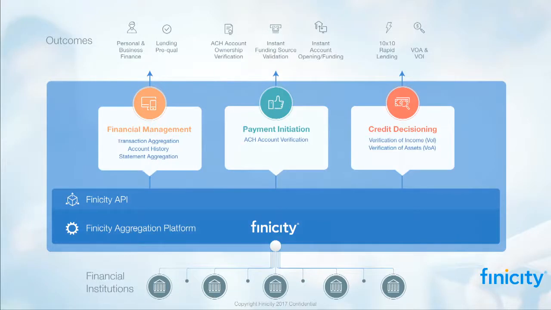So just as a quick review, we started in financial management. This was 2.5 years ago. We released last year a payment initiation API, the ACH account verification. And now with the release of credit decisioning and the Experian partnership, not only have we taken data aggregation to a new level, but also we are speeding up the lending process in a way that is FCRA compliant.